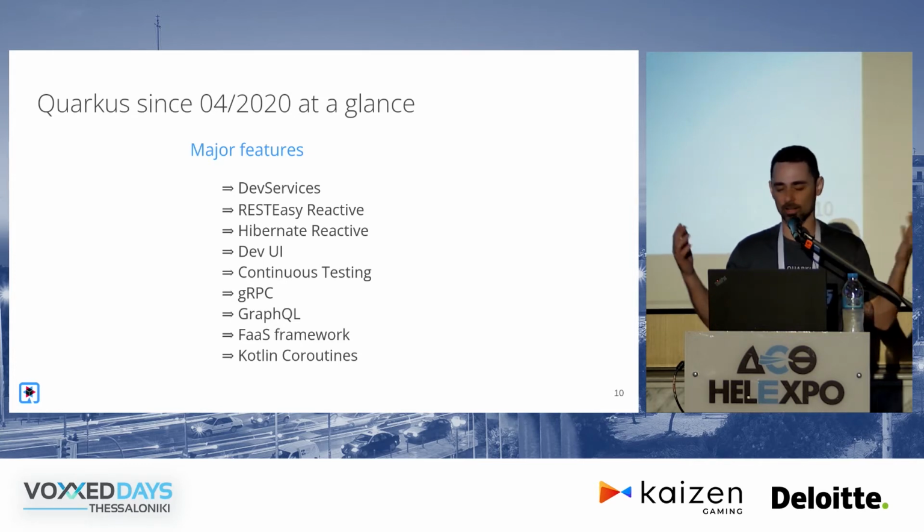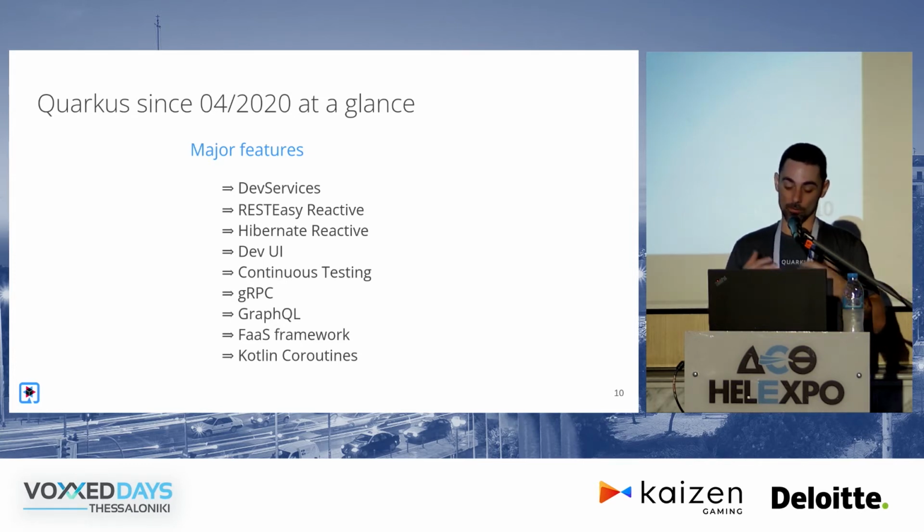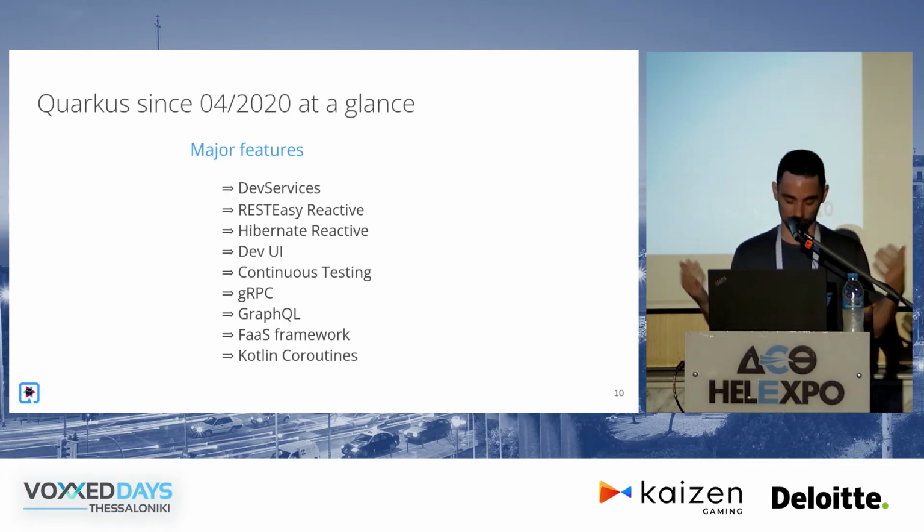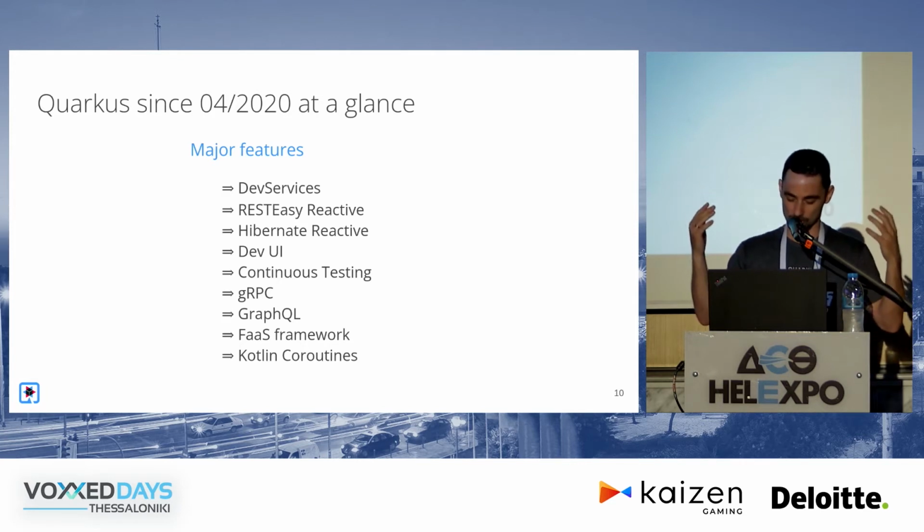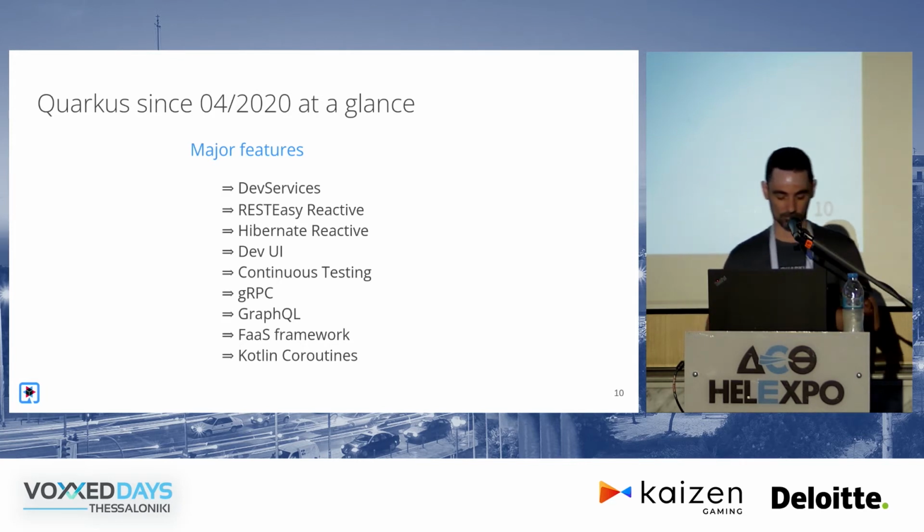And finally, one thing that we had been hassled by a ton of people from the Kotlin community. They wanted to use Quarkus, but they also wanted all the Kotlin cool features, right? So Kotlin coroutines, everybody was asking for Kotlin coroutines. I think it's probably one of the most asked features. So we provided support for that, and we'll hopefully see that in the demo as well.